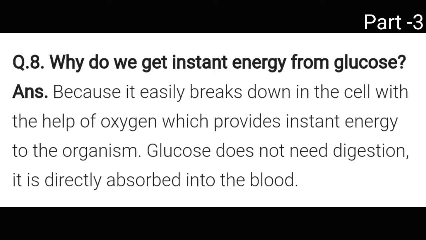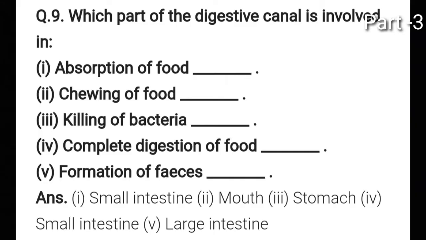So glucose does not need digestion, it is directly absorbed into the blood. In this way we get instant energy from the glucose. Next, question number 9: which part of the digestive canal is involved in the following processes? You have to tell the part of the digestive canal which is involved. First is absorption of food.